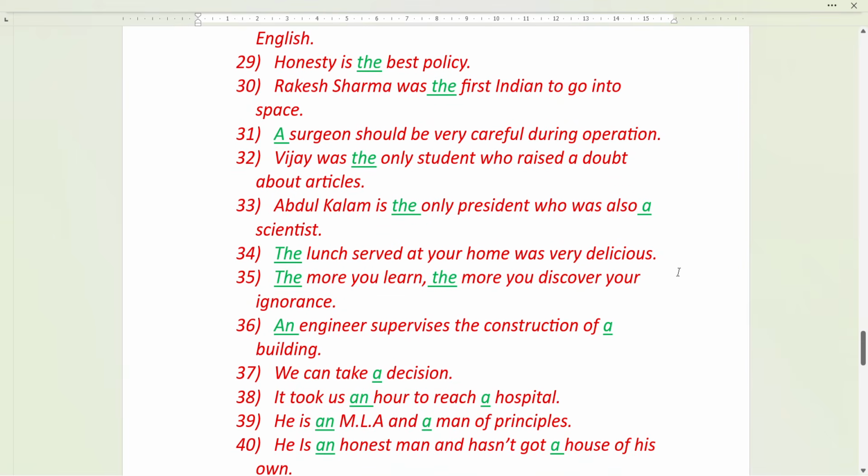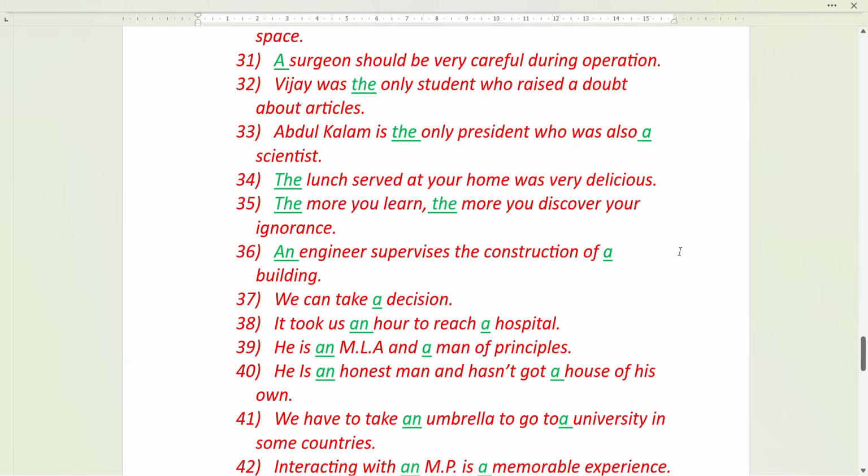Rakesh Sharma was the first Indian to go into space. Here, first is the ordinal number. So the first, the second, the third, the fourth. That is how you write, because there is one and only one first, one and only one second. Okay, like that. A surgeon should be very careful during operation. A surgeon means any surgeon.